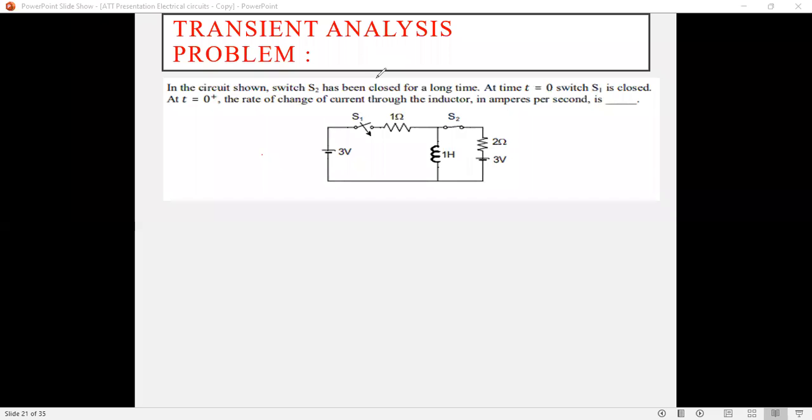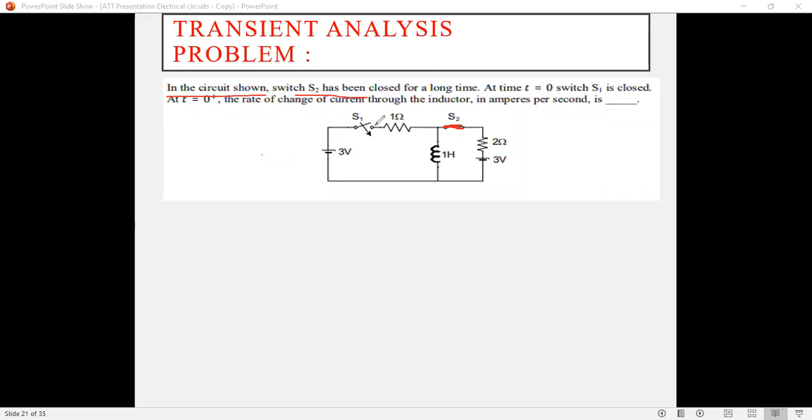Okay, so see, read the problem carefully. In the circuit shown in the figure below, the switch S2 has been closed for a long time. This switch S2 is closed for a long time. At the time t equals 0, the switch S1 is closed.